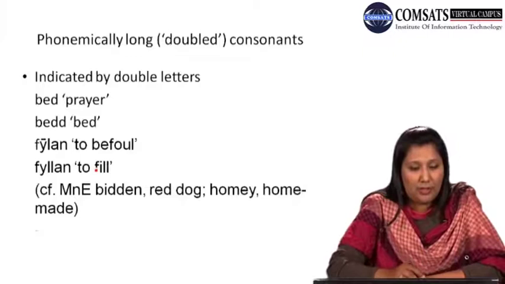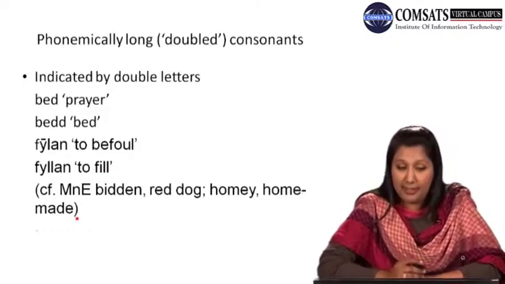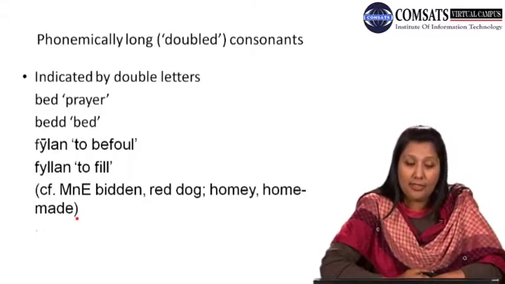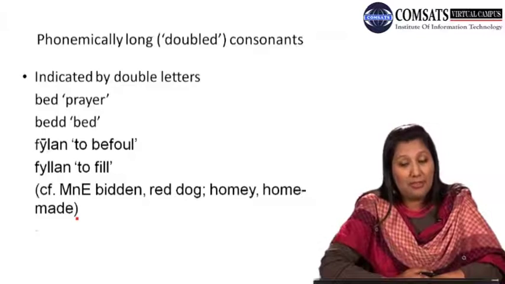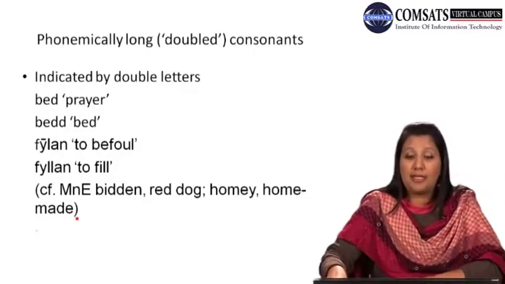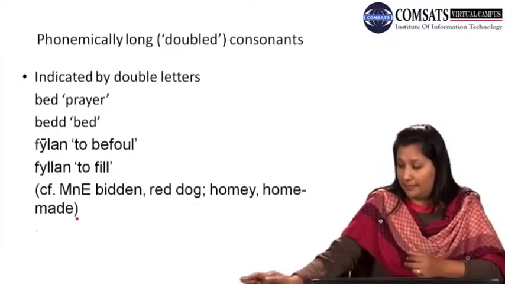Let's try to find it out: bed and prayer, filen to fill, bidden, red dog, home and homemade. Yes, these are some of the doubled words that have consonant clusters.